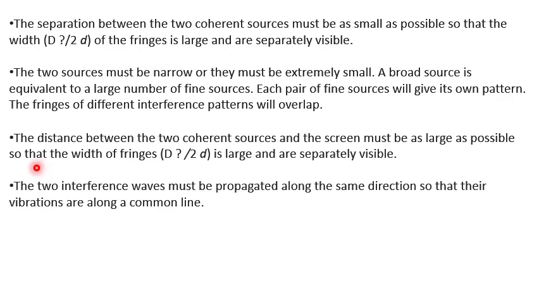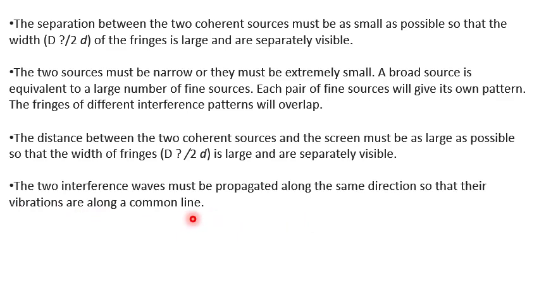The next one is that the distance between the two coherent sources and the screen must be as large as possible. This means that if you want to see the fringes separately, the distance between the screen and the sources must be large. And the two interfering sources must be polarized along the same direction, so that their vibrations are along a common line, or we can say both sources must be in the same polarization state.